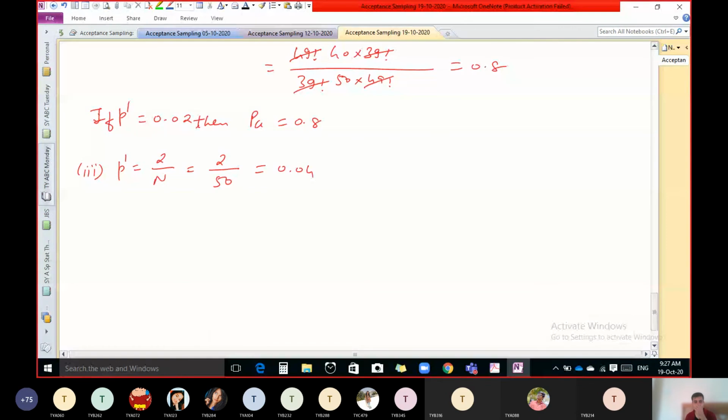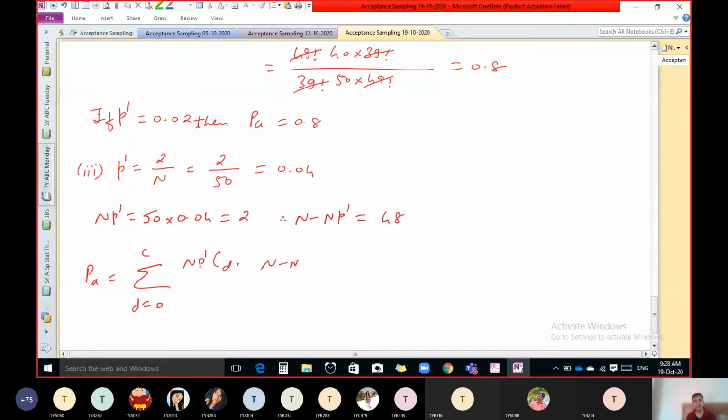Now N into P dash. Obviously we get 2, because you can cancel 50 into 0.04. So you will get 2. Therefore N minus NP dash, that is 50 minus 2, means 48. And now once again the same procedure. Sigma D equal to 0 to C, NP dash C D, N minus NP dash C n minus D upon N C n.